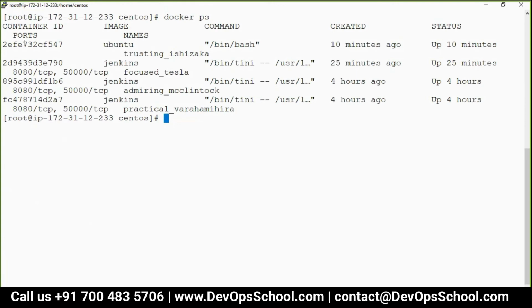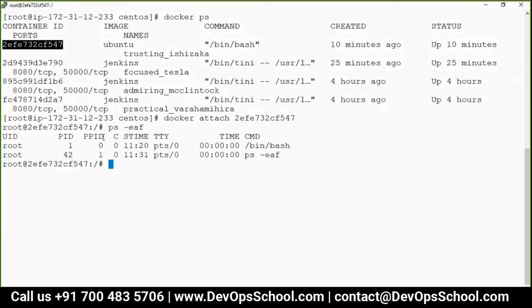So Ubuntu, if I do Docker attach and the container ID, where will I go? Can you please tell me? Bash. Yes, bin bash. See, I'm on bin bash. And don't try to exit, because if you do exit, you are actually PID 1. So don't try to exit. Control PQ. Now see, it's still running.